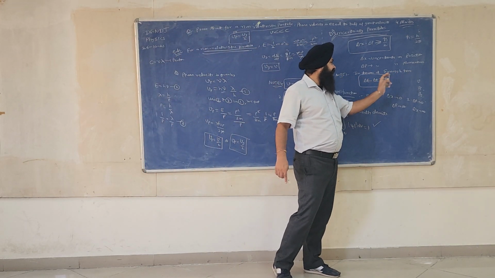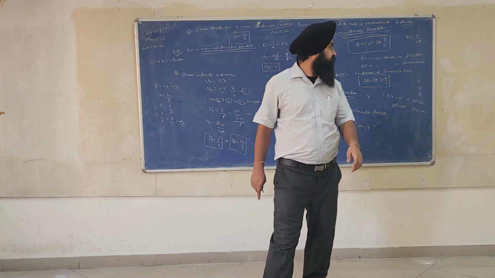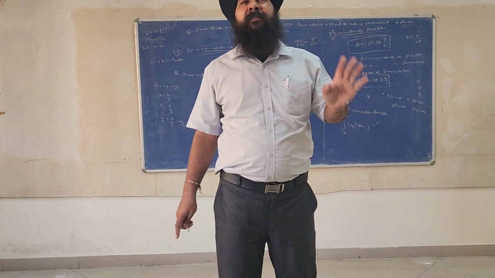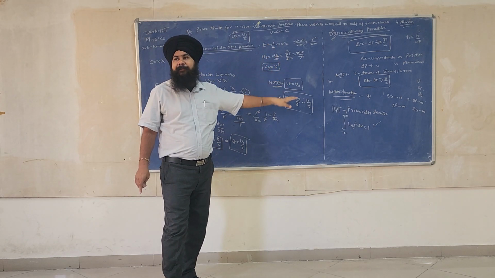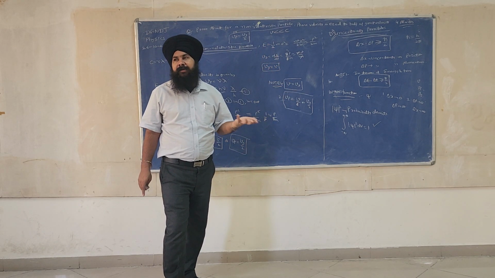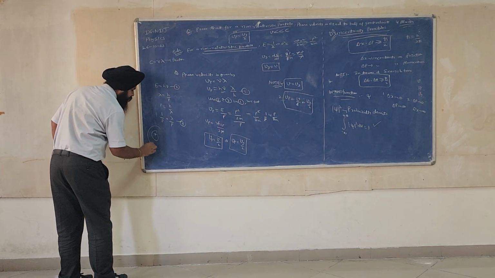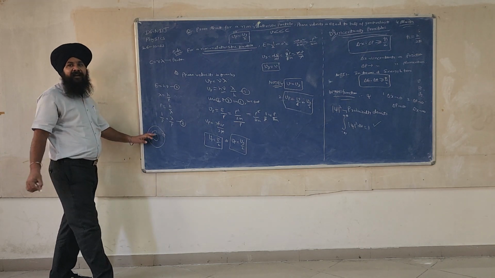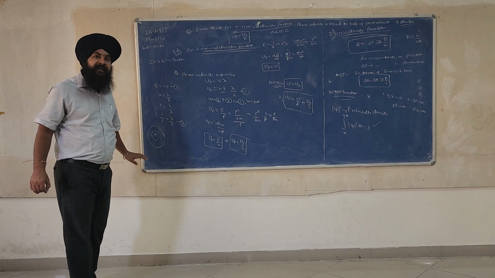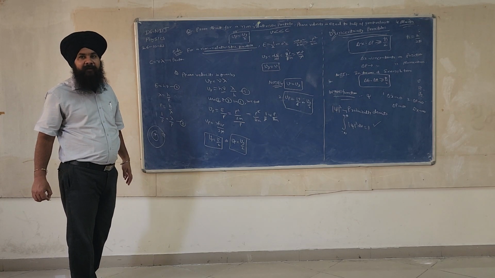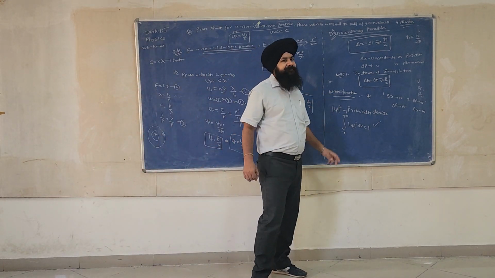And in terms of energy and time, this will become delta E dot delta T greater than or equal to h cross by 2. So in 2 marks, this question always comes. Always in a 2 marks question it is asked: what is the uncertainty principle? That is the basic of quantum mechanics. Are you getting the point? See, the electron is moving. It is very difficult to locate the position and the momentum of the electron or particle both simultaneously and accurately.